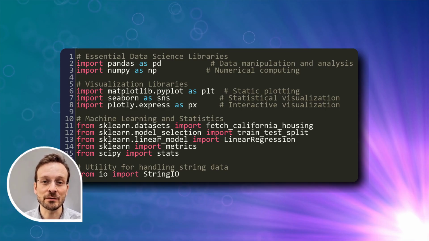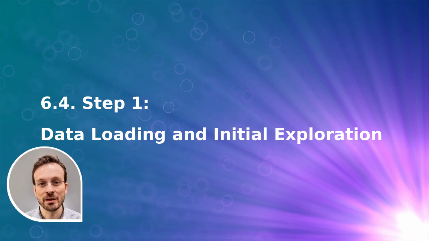For machine learning, we'll use scikit-learn to build and evaluate predictive models. And for statistical testing, we'll use SciPy for hypothesis testing and statistical analysis, including R-squared calculations, coefficient interpretation, and performance metrics.